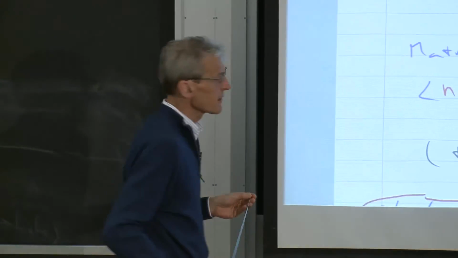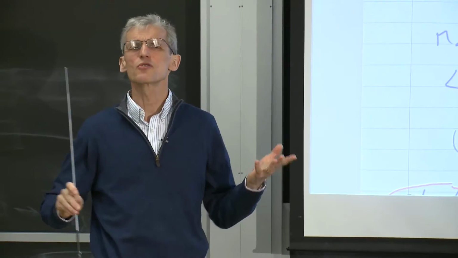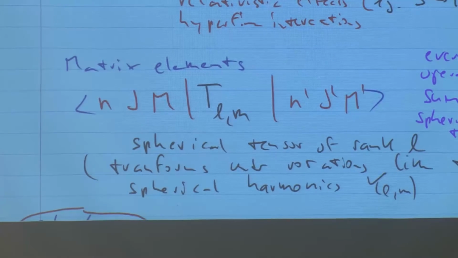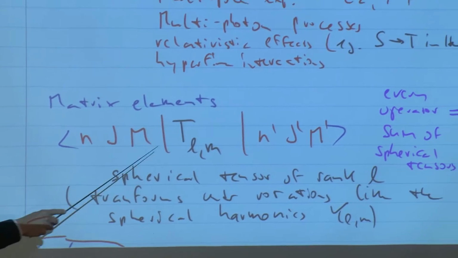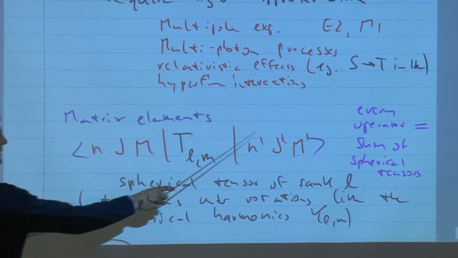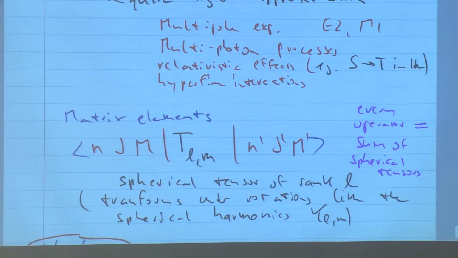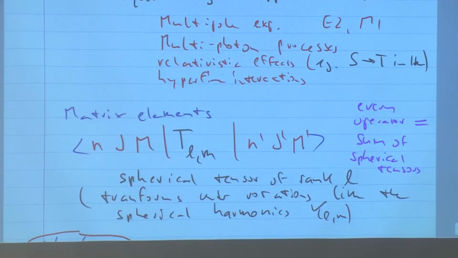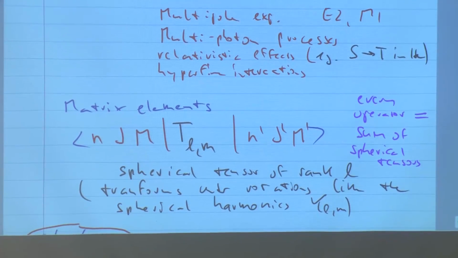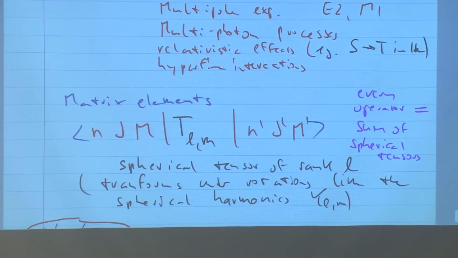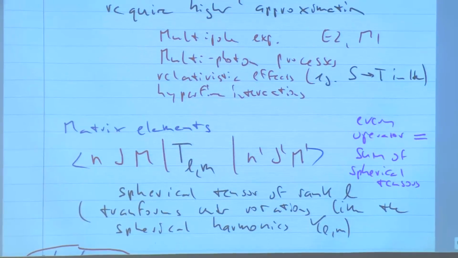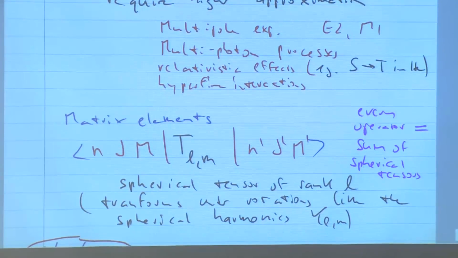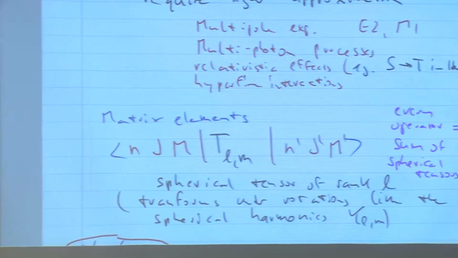What is helpful here, as always in physics, is to use symmetry. I will give you examples immediately, but just think for a moment about the electric dipole. The electric dipole is the position operator R, and you want to know: can the position operator R induce a transition between two states? The way to analyze it is in terms of symmetry. The symmetry which is always fulfilled for isolated atoms is angular momentum. Angular momentum is a conserved quantum number. We have rotational symmetry. So we want to understand matrix elements in the language of rotational symmetry.